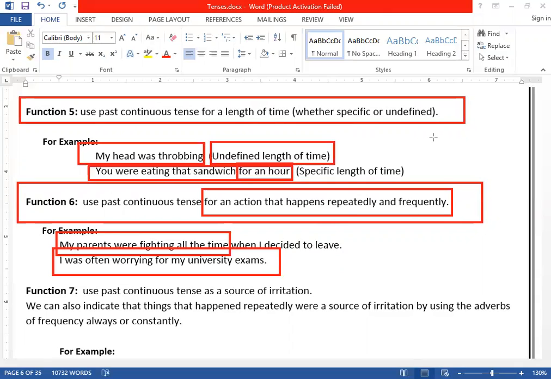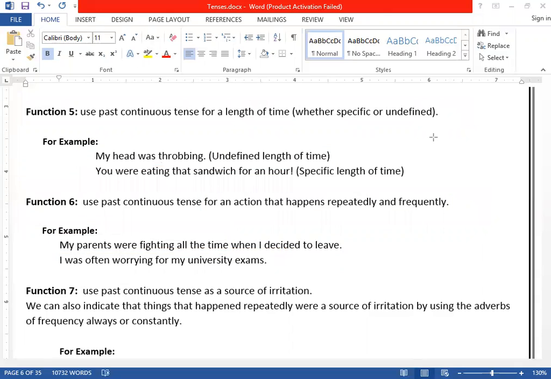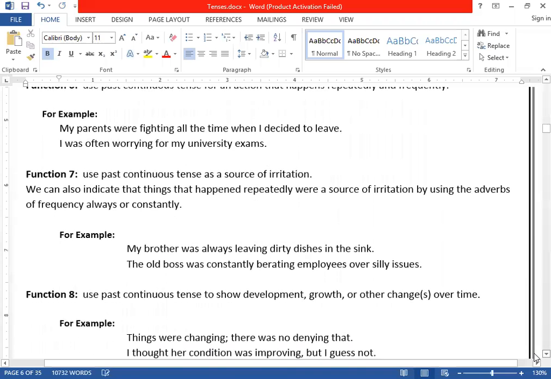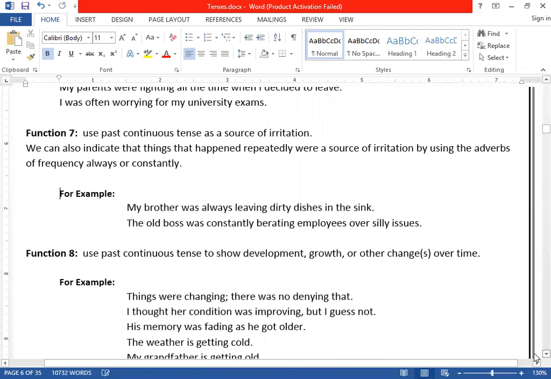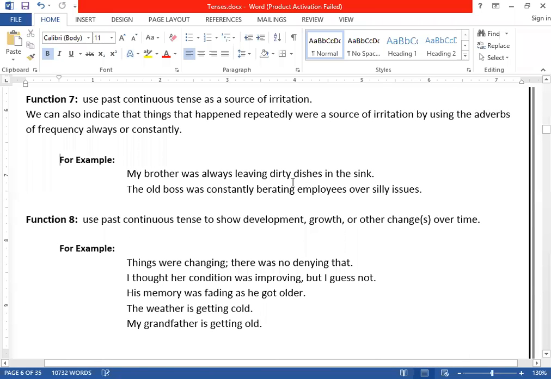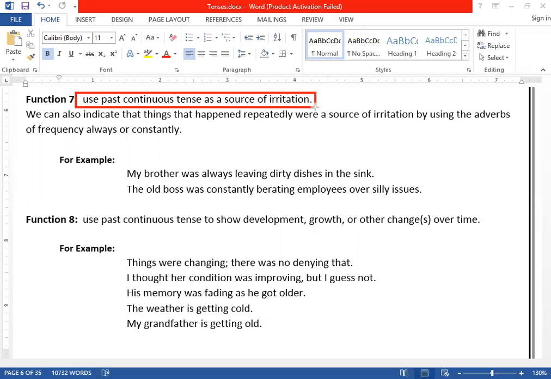Next, function number 7. Past continuous tense is also used for a source of what? A source of irritation, a source of annoyance. If an action repeats itself again and again, the same thing, it annoys the speaker. Clear? You get irritated. Take some examples here.